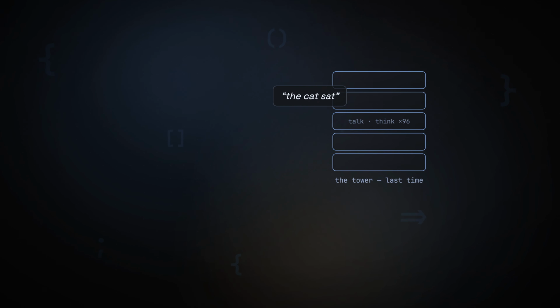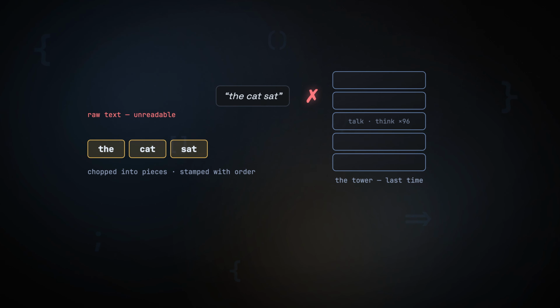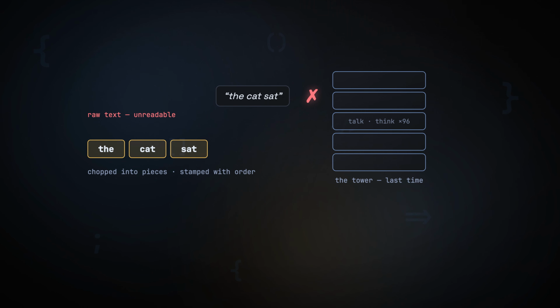Last time, we built the tower. Talk, then think, carried up a glowing highway 96 times. But I left you on a cliff. That tower cannot read your raw text at all. Before it can do a single thing, your words have to become ordered tokens, chopped into pieces and stamped with their order. Today, we do both.